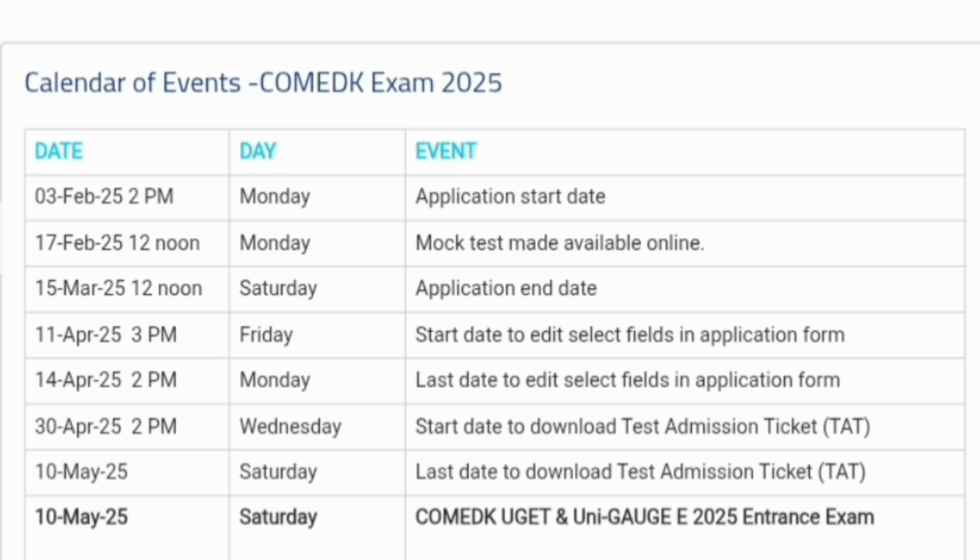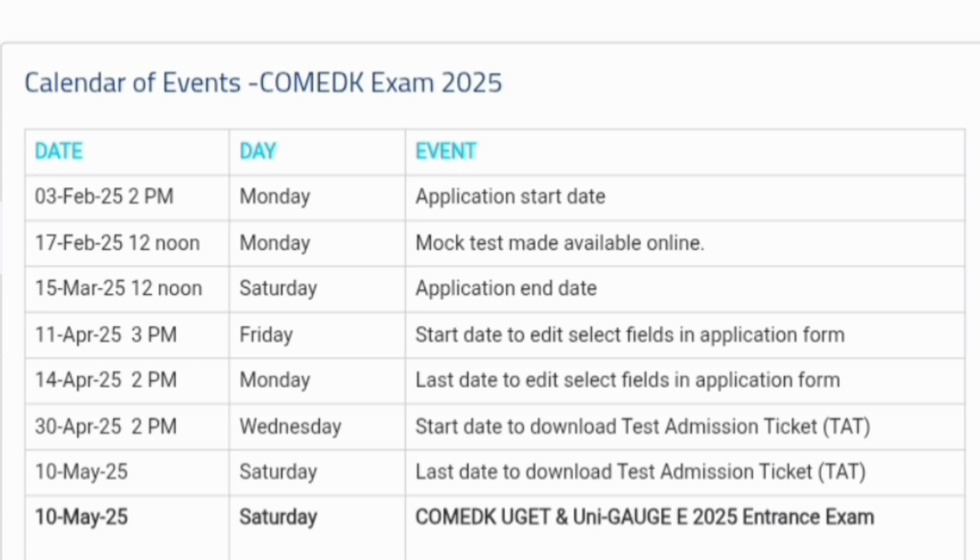After that, 30th of April is when the test admission ticket, which is called the admit card, is available. TAT or admit card is the same thing. You will be able to download the admit card directly online. There will be no communication sent to students by post, right? And the last day for downloading the admit card is 10th of May 2025. So between these two dates you can download your admit card.